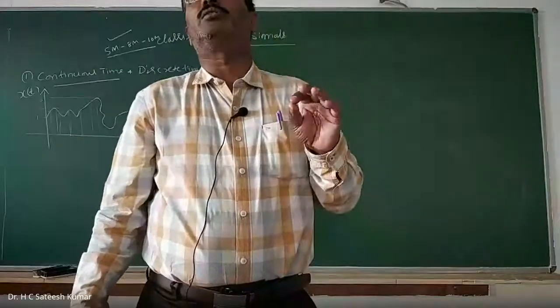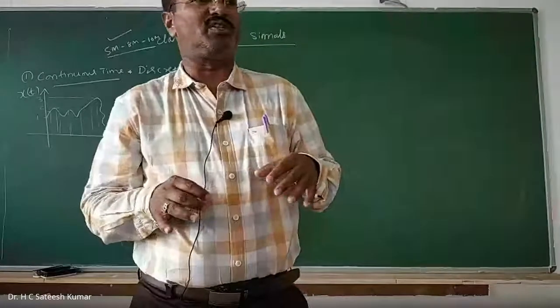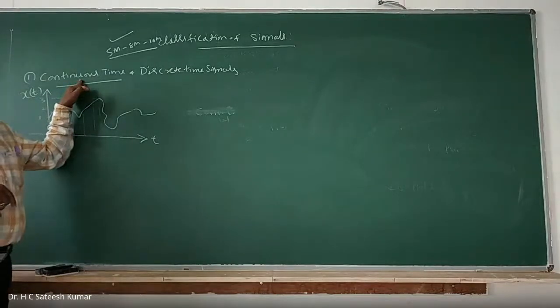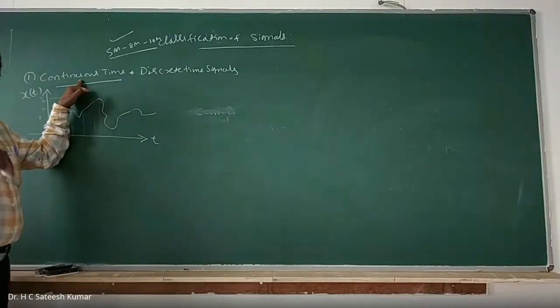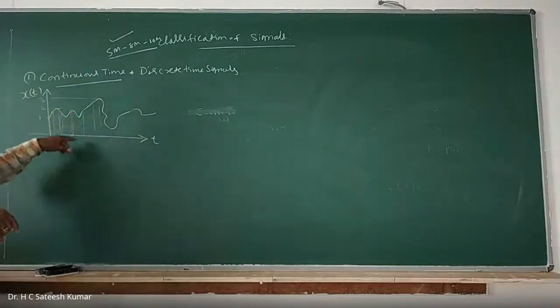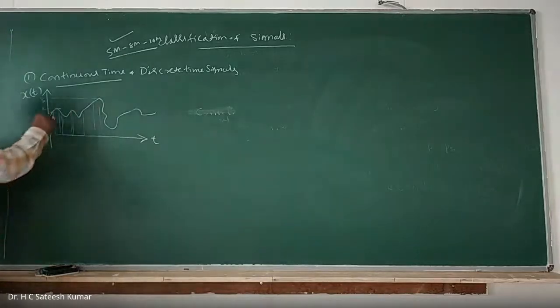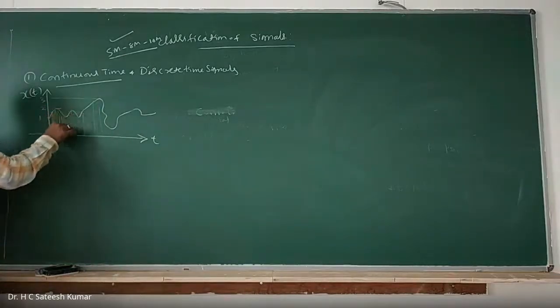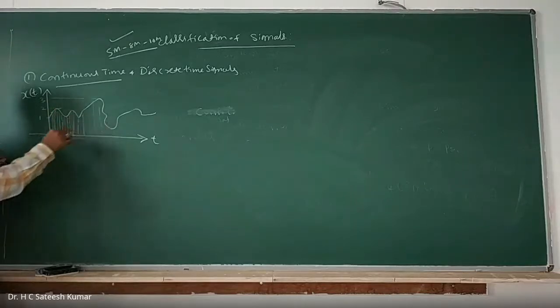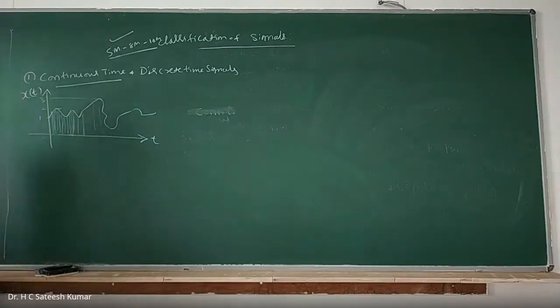No, I don't agree with such kind of definitions, because when I define continuous time signal, I should be able to give the meaning of continuous. When you are defining a continuous time signal, don't use the word continuous. Instead, what is the meaning of it? The meaning of continuous is one which is defined at all time instants. What do you mean by defined? It is having a specific value at each and every instant. Such kind of signals we call continuous time signal.